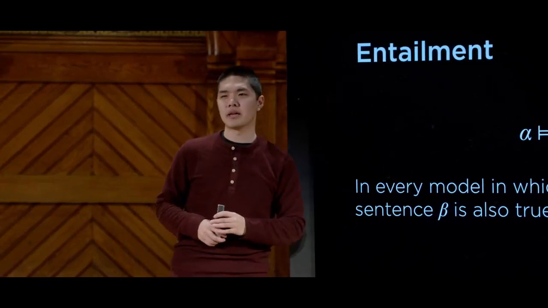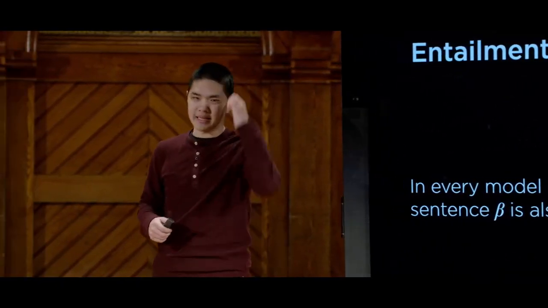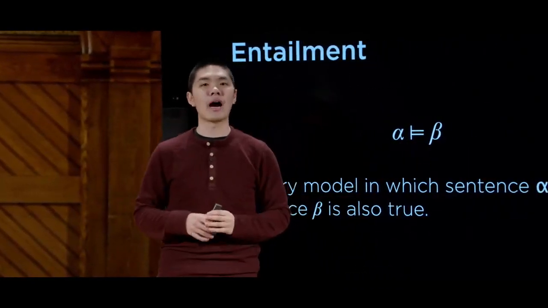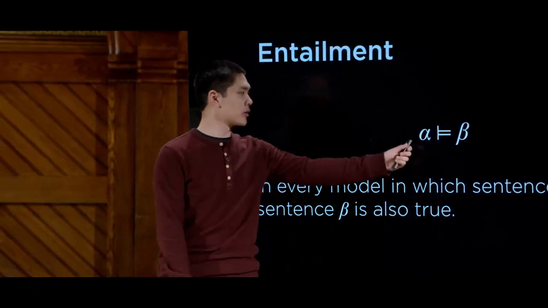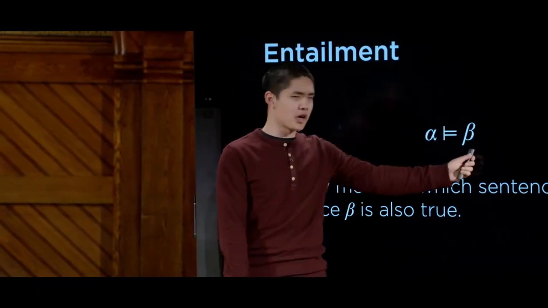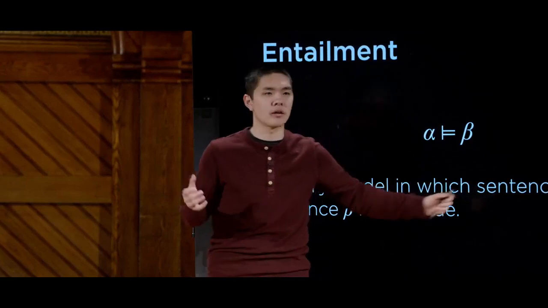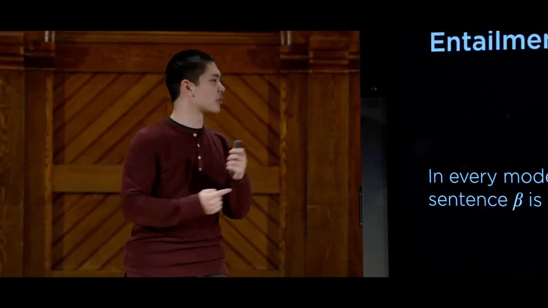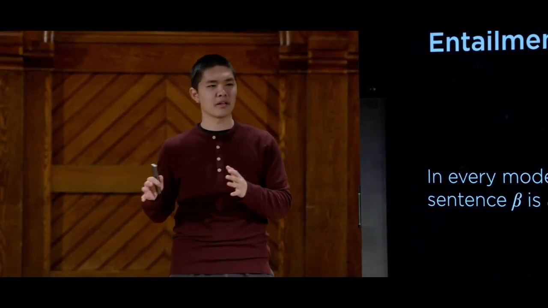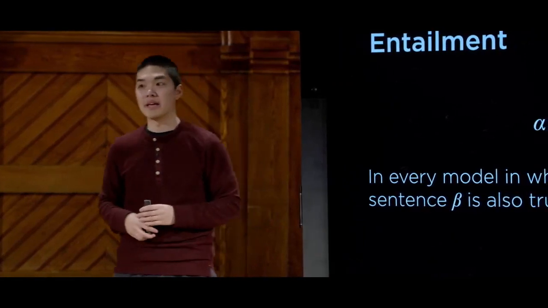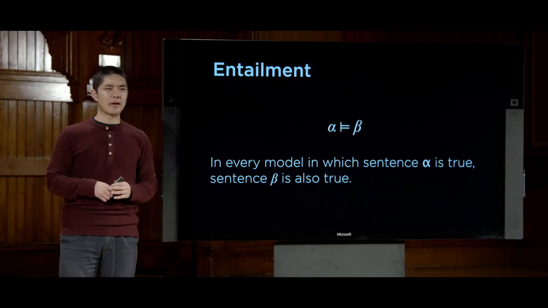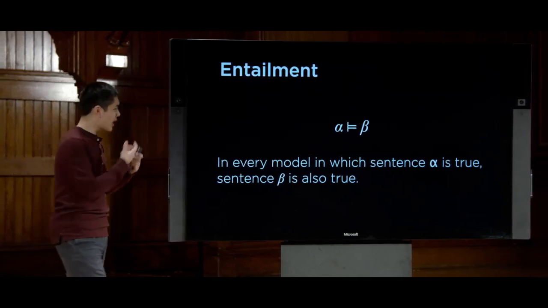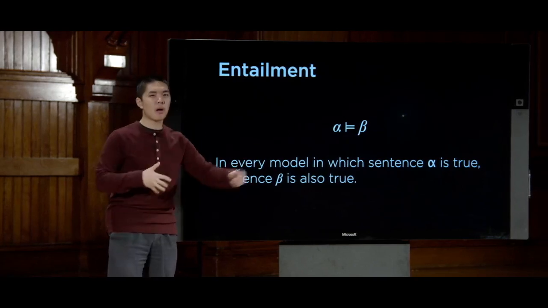So if my alpha is something like, I know that it is a Tuesday in January, then a reasonable beta might be something like, I know that it is January. Because in all worlds where it is a Tuesday in January, I know for sure that it must be January, just by definition. This first statement about the world entails the second statement. And we can reasonably use deduction based on that first sentence to figure out that the second sentence is in fact true as well. And ultimately, it's this idea of entailment that we're going to try and encode into our computer. We want our AI agent to be able to figure out what the possible entailments are.